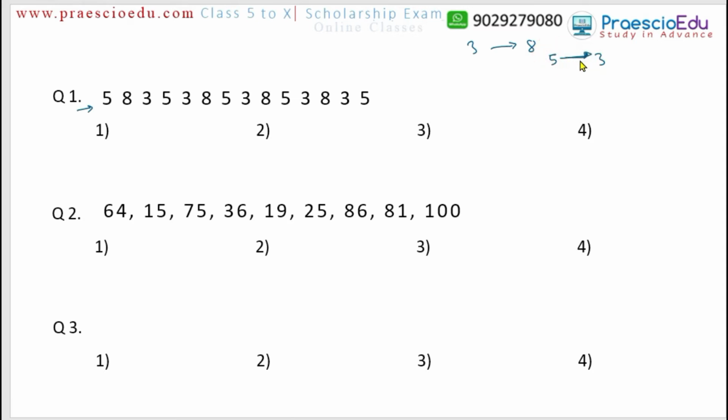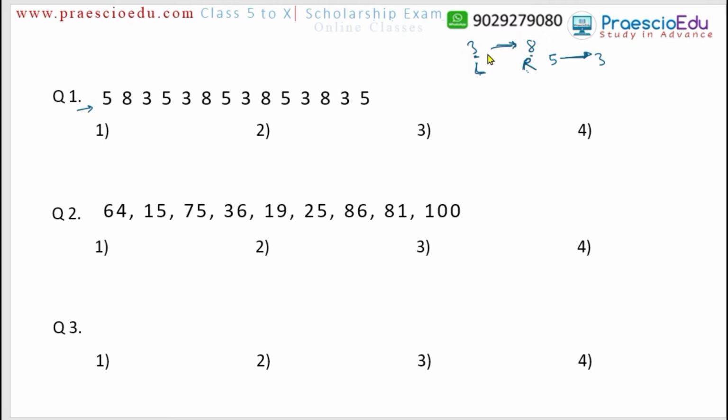Always remember "followed by". If anything is followed by something, please remember one trick. Left hand is followed by right hand, meaning the left side and the right side. So the number on the left side is followed by the number on the right. So 3 is followed by 8.